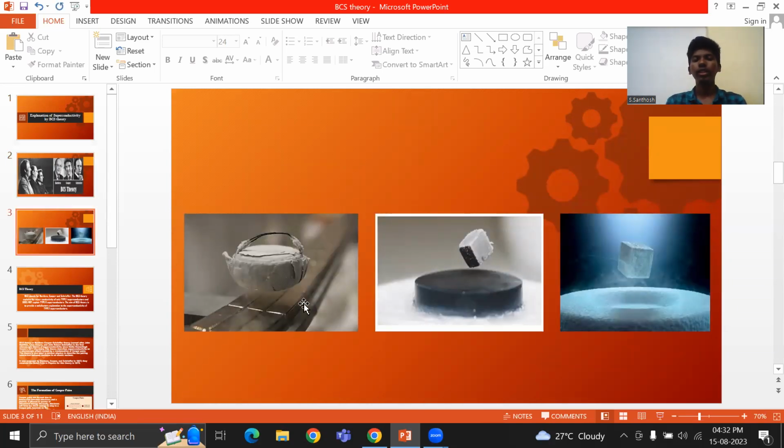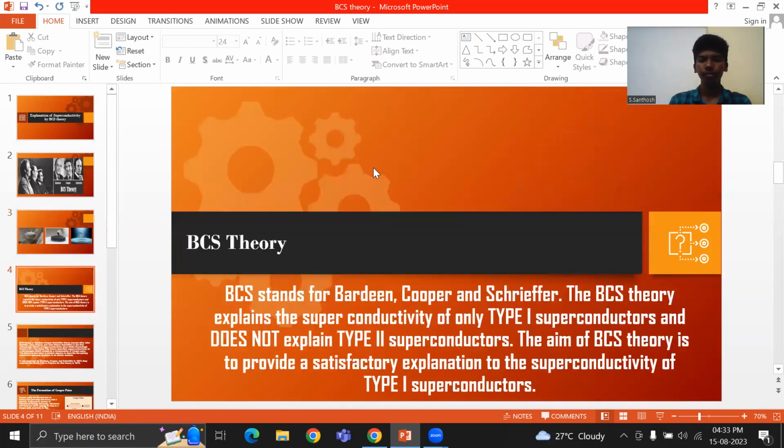Here you can see a superconducting material levitating over a magnet. To give a better example of superconductivity and levitation, let's think about maglev vehicles. Over there you can see the vehicle completely levitating above the ground, and that's due to the repulsion of the magnetic field lines away from it, which causes the vehicle to levitate. This action is explained with the help of BCS theory.